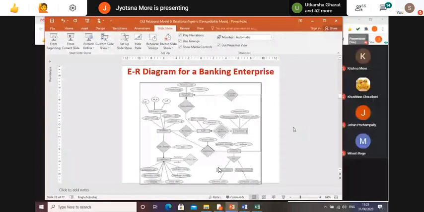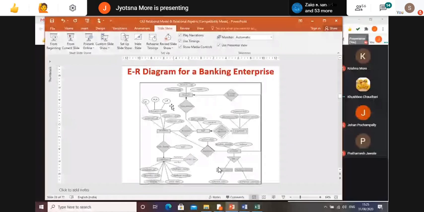Khushbu, you complete for branch. For branch, what all attributes are there? Branch name, branch city and assets. So now my branch is represented as branch name, branch city, and branch assets. So that is my first relation done.